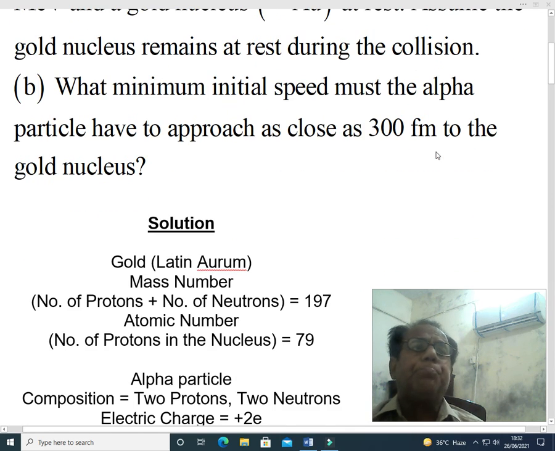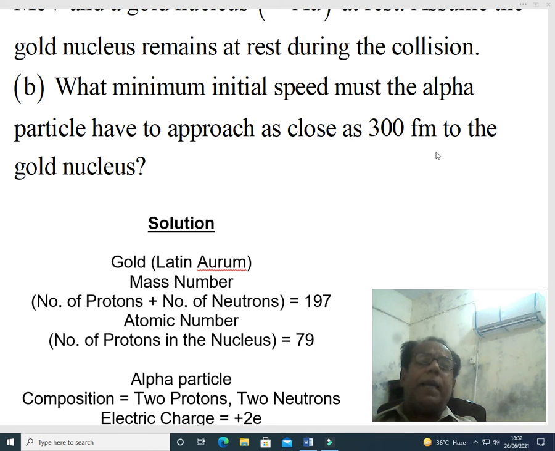Part B. What minimum initial speed must the alpha particle have to approach as close as 300 femtometer to the gold nucleus? Femtometer means 10 to the power minus 15 meter. Okay, let us come towards its solution.